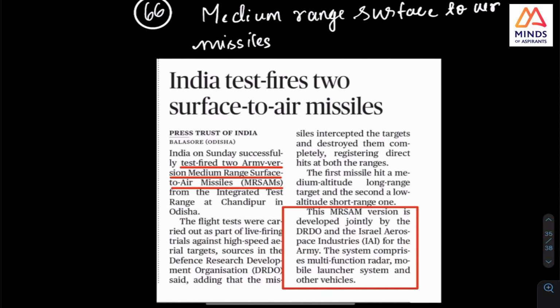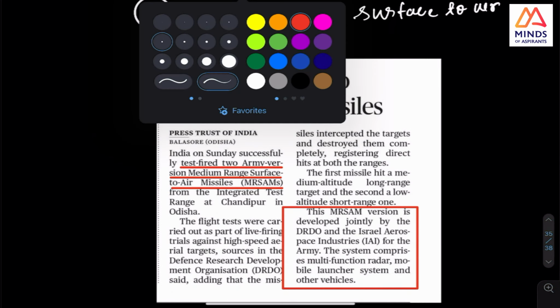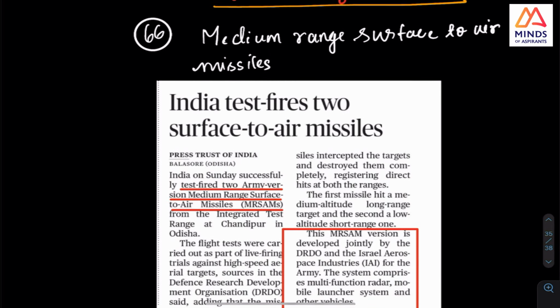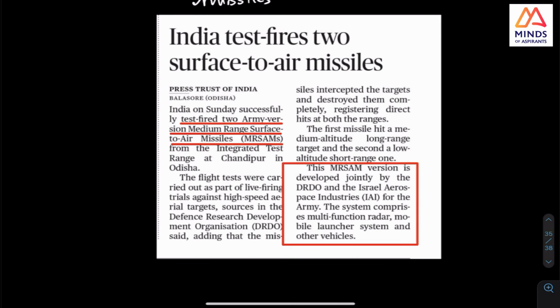And then this medium range surface to air missile, you can check this simply. They will test fire something, but I do not know whether they are going to ask this, but just have a look at it.